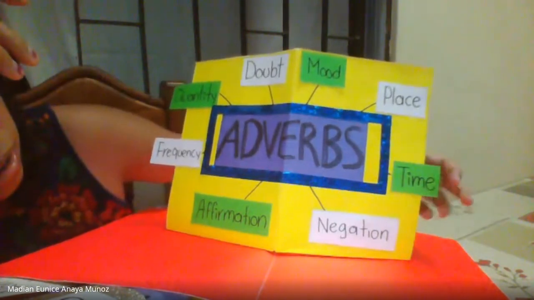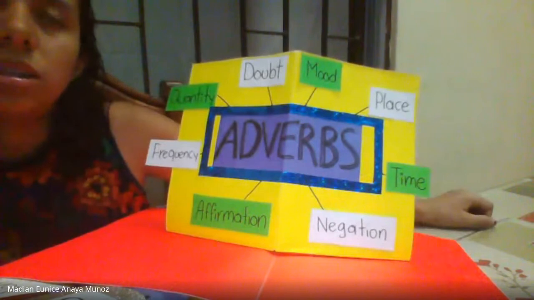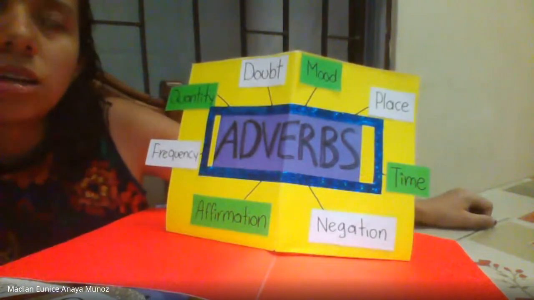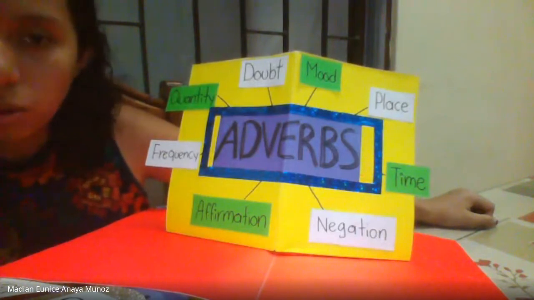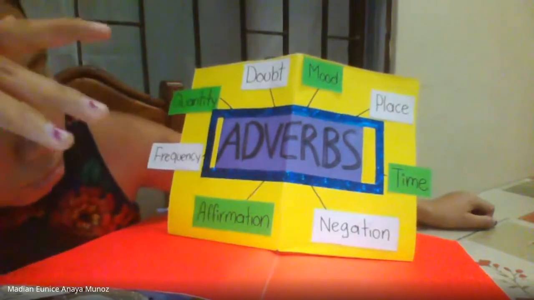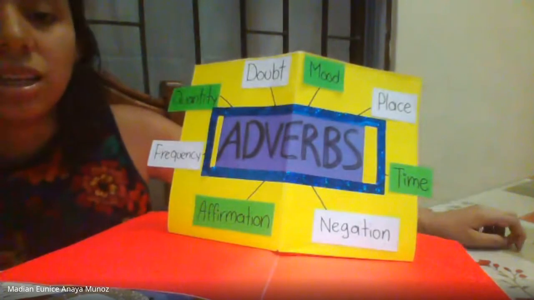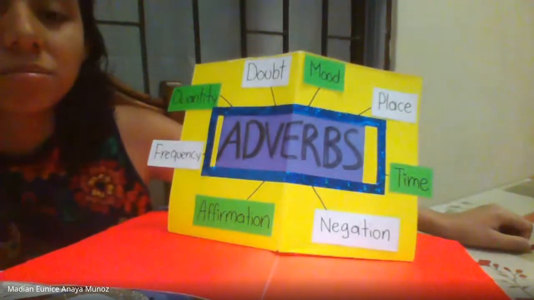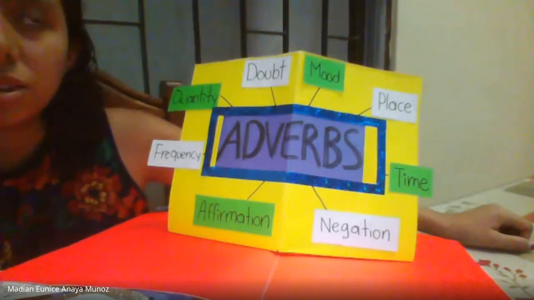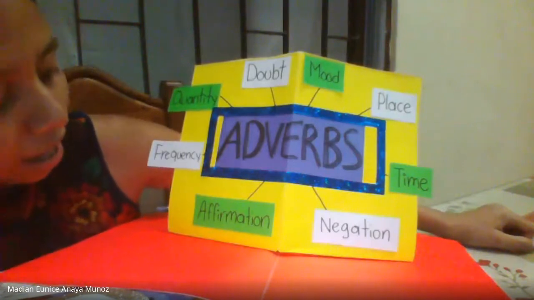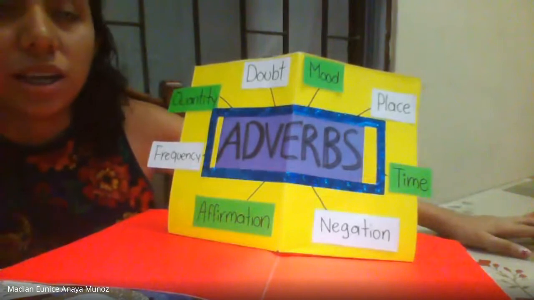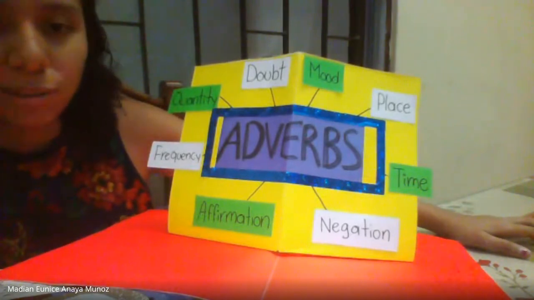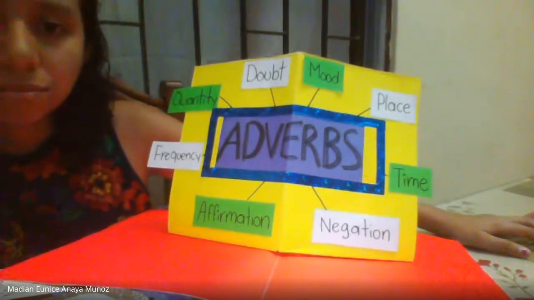The time adverbs are like now, yesterday, tomorrow, or tonight. Negation, that is no, never, or not.